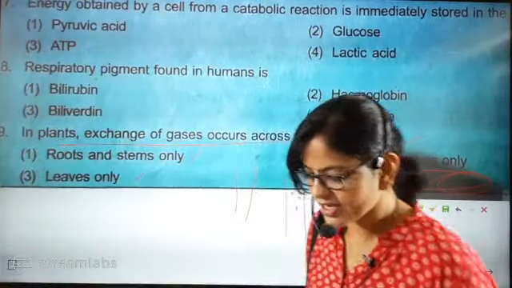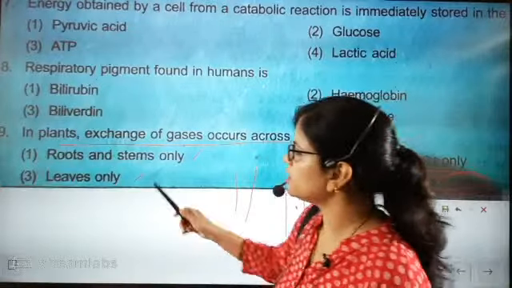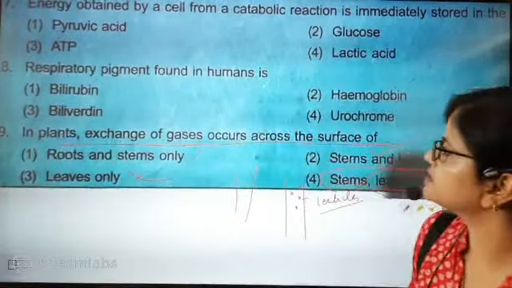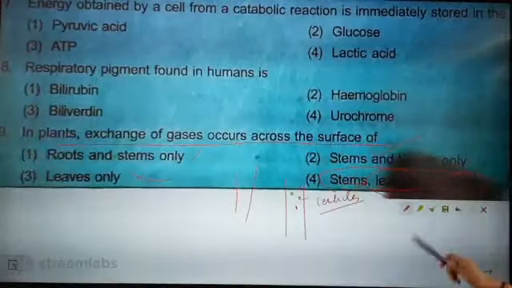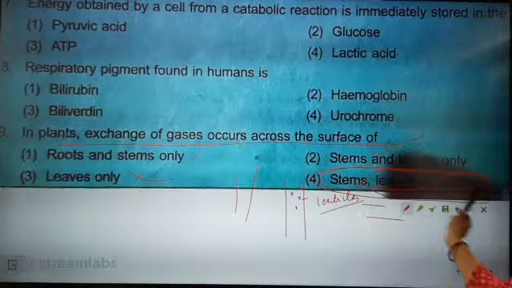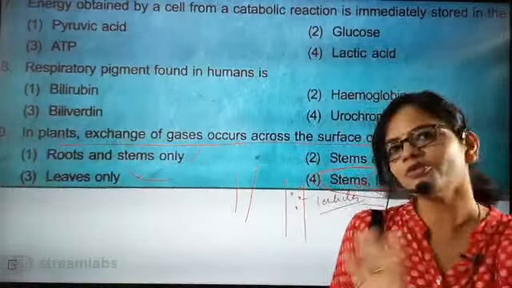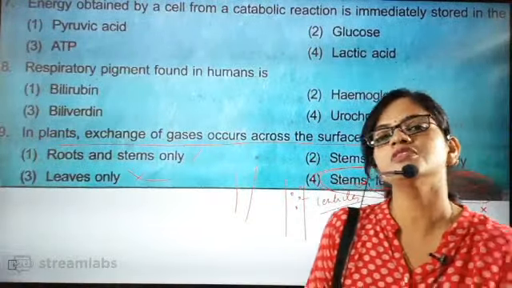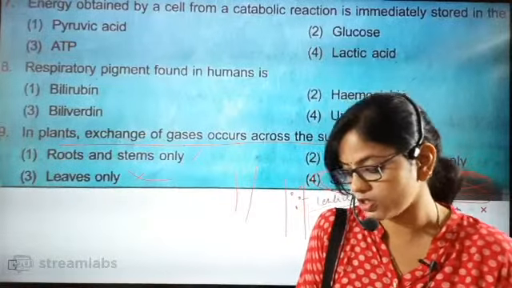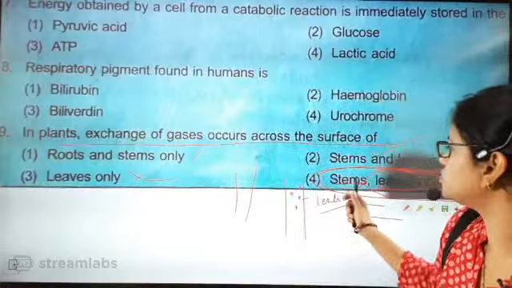So what is the correct answer? Leaves are not the only place. Plants exchange gases across the surface of all the 3. Gas exchange takes place because respiration is a process. You are not talking only about photosynthesis, beta. A plant is not doing only photosynthesis, it is also doing respiration. So when you take that part, beta, the correct answer will be the 4th option.